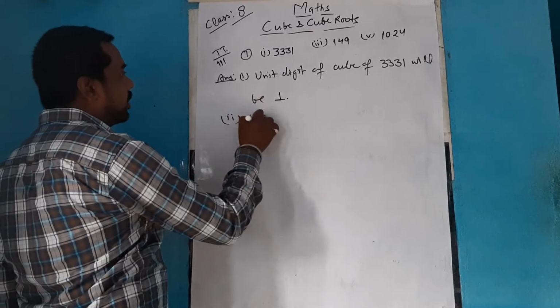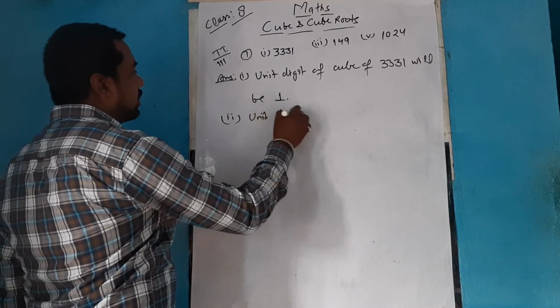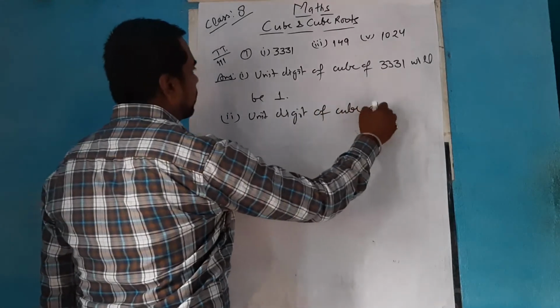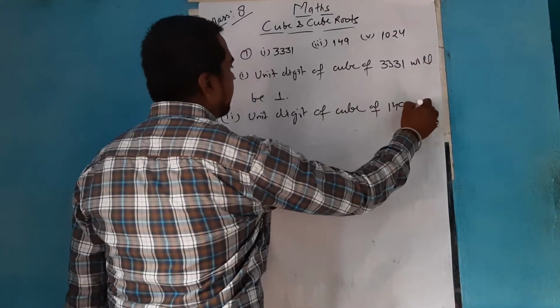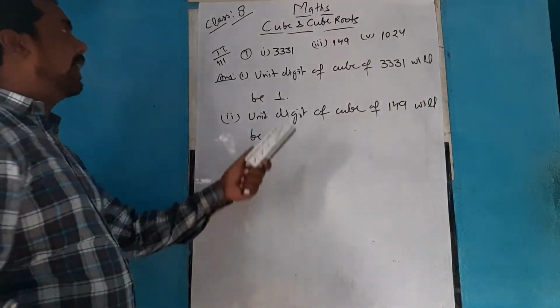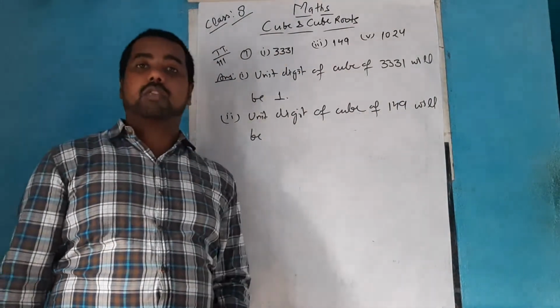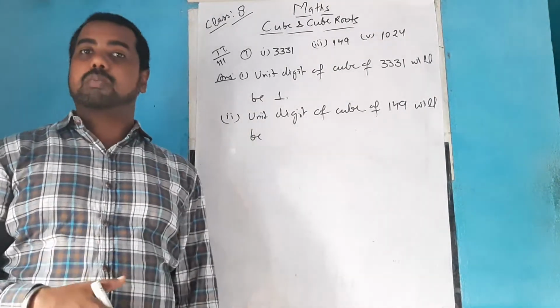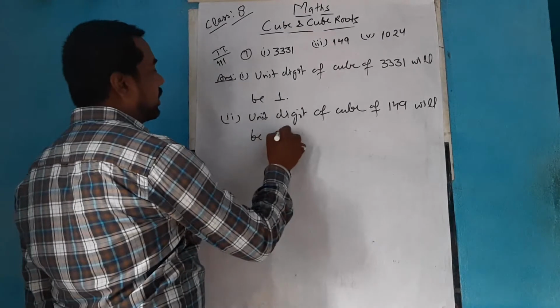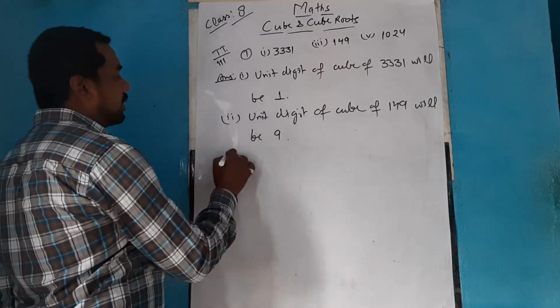Similarly, the second part, unit digit of cube of 149 will be, like here it is 9. You have seen that the cube of 9 was also ending with 9 because the cube of 9 was 729. So here also the cube will end with 9 only.